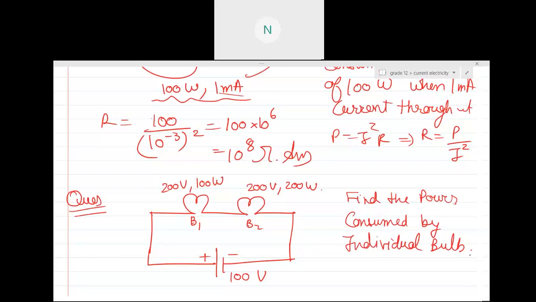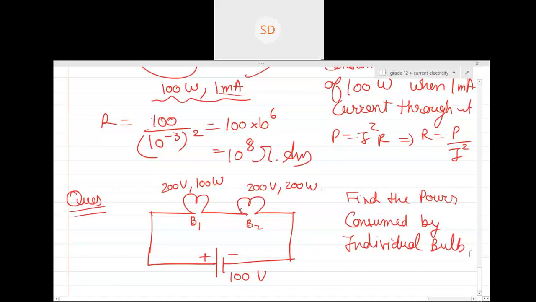So one doubt. Yes, say. What is this 100 watt written on the bulb? Oh, is that like the capacity? No, it is not the capacity, beta. This 100 watt means when this bulb is separately operated at 200 volt, then it will consume a power of 100 watt.